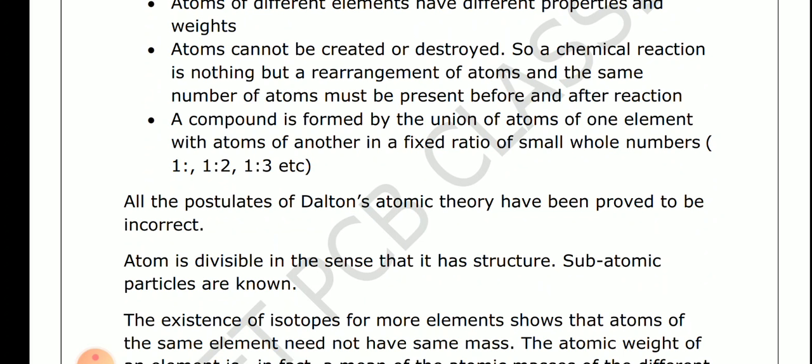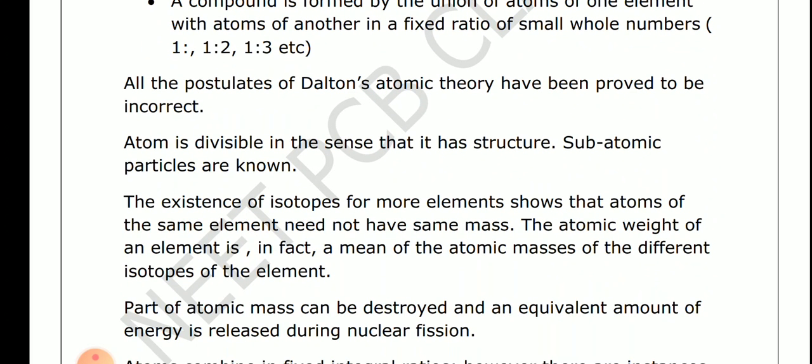For example, an atom is divisible in the sense that it has structural subatomic particles, which are known, for example, electron, proton, neutron. Existence of isotopes for most elements means that atoms of the same element need not have the same mass.